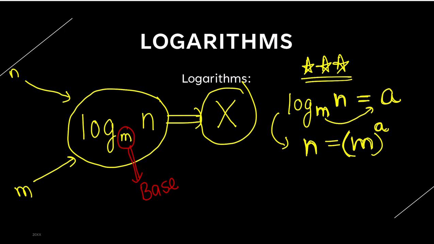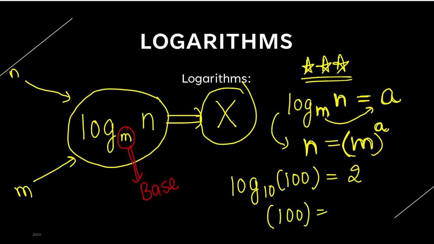I hope this is clear. Now, if someone gives you log base 10 of 100 is 2, what does this mean? It means that 100 is equal to 10, taking 10 on this side, raised to the power of 2, that is 100.